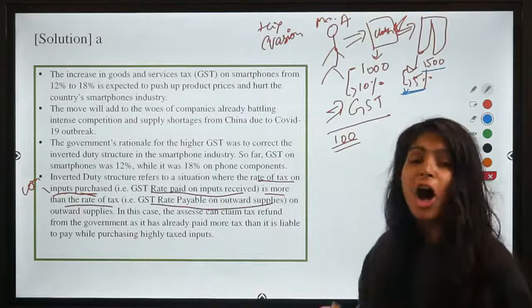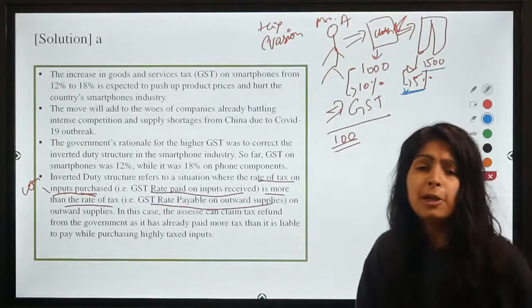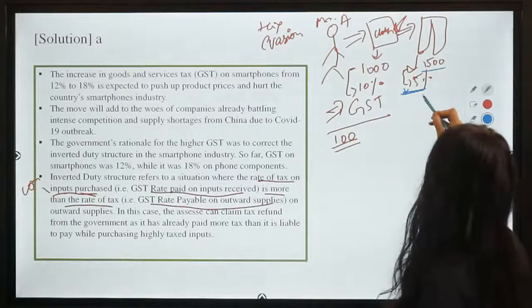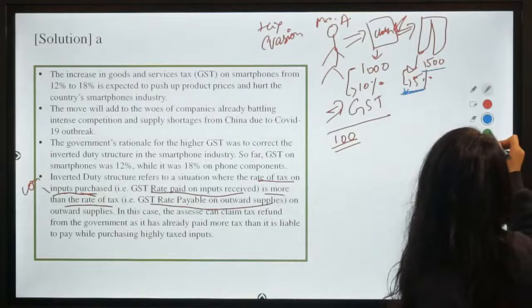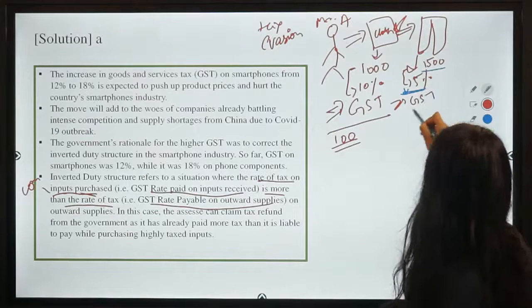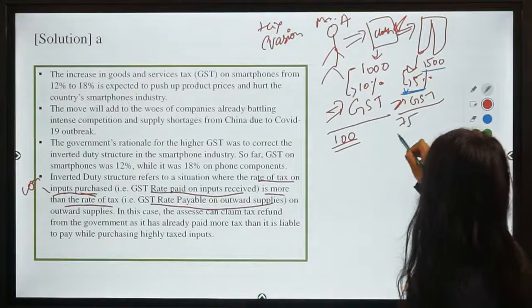So now how much GST is he charging from his customers or to the people to whom he is selling this final product? He is charging 5% of 1500, right? So how much is that amount? 5% of 1500 is 75, right?